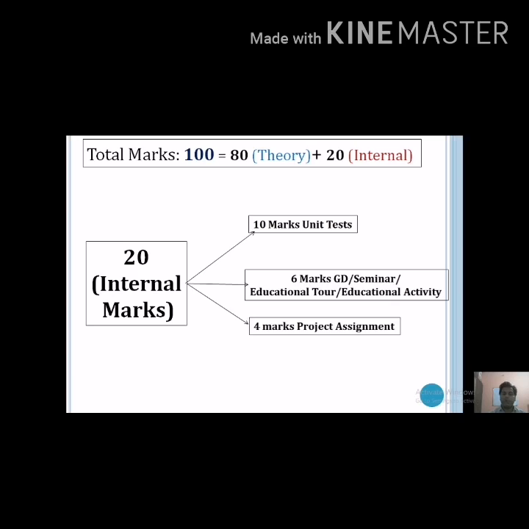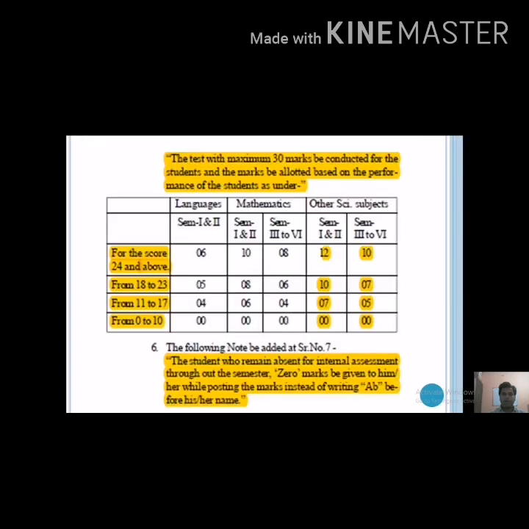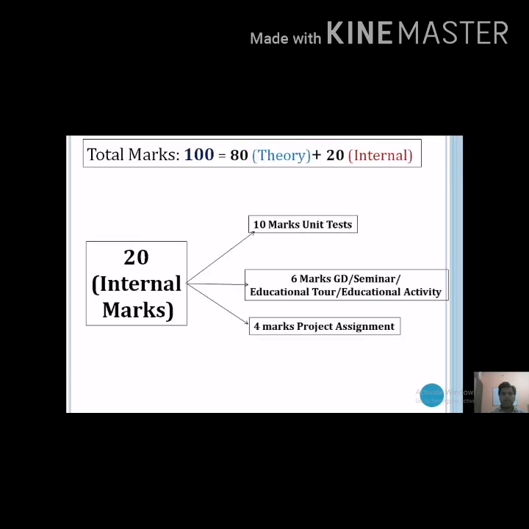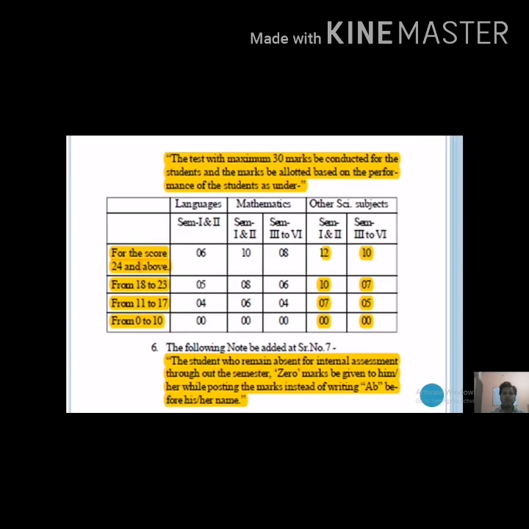So total 100 marks is on your paper, and these 10 marks of the unit test depend upon your 30 marks unit test which is conducted by our college. So see here in this slide, the test with maximum 30 marks will be conducted for the student, and the marks will be allotted based on the performance of the student as under.